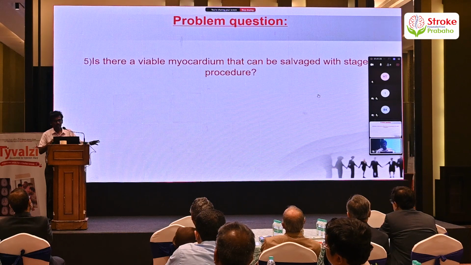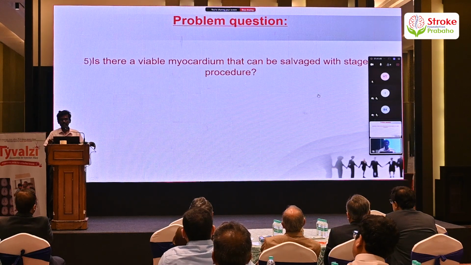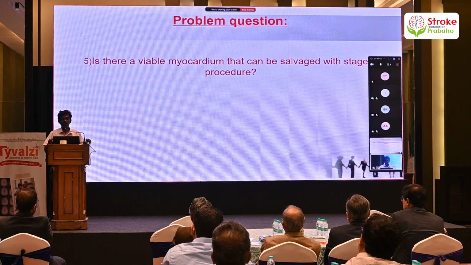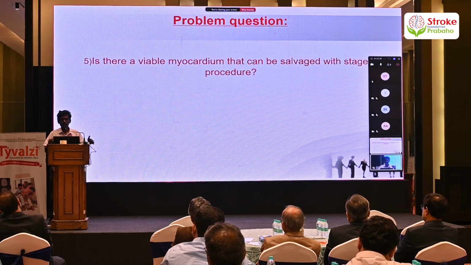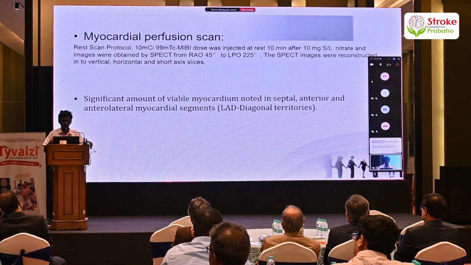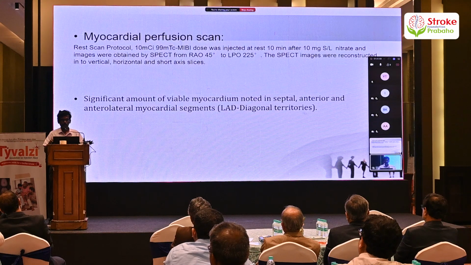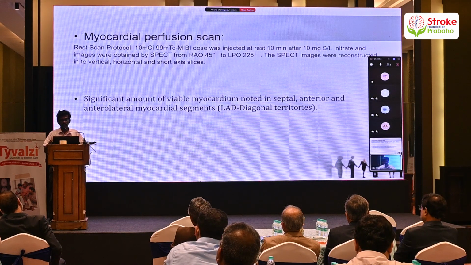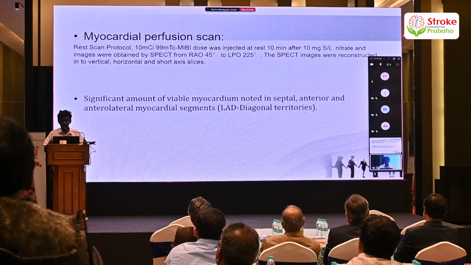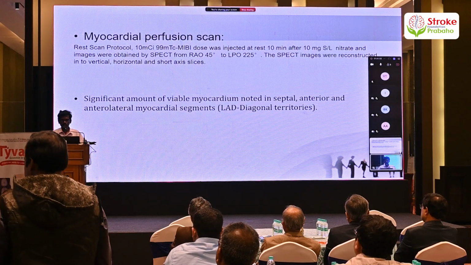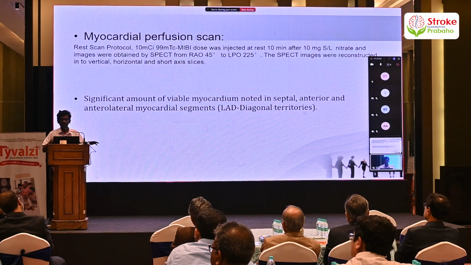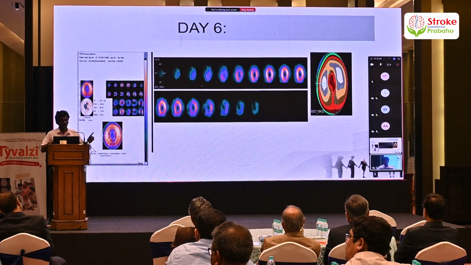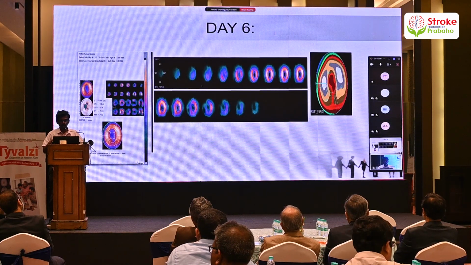So the next question, is there a viable myocardium that can be salvaged with a staged procedure? This was the next challenge we faced, since the patient's ejection fraction did not improve even after the coronary reperfusion. So we decided to proceed with a myocardial perfusion scan. We noted a significant amount of viable myocardium in the septal, anterior and anterolateral segments, which were in the left anterior descending and diagonal territories. So this is the image of the myocardial perfusion scan.